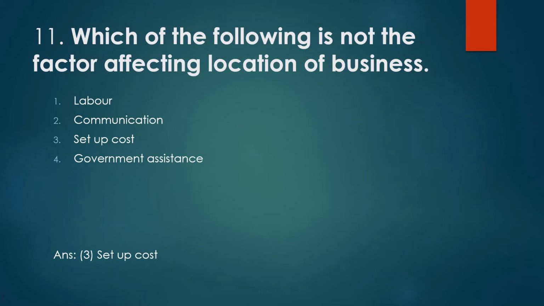It totally depends on the location of the project. So government assistance you are going to get on the basis of the location of your business. So the only one, setup cost, is the factor which is not affecting the location of business. So the answer is option 3, that is setup cost.